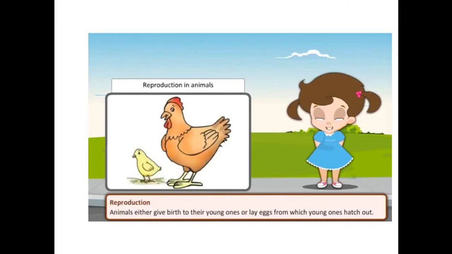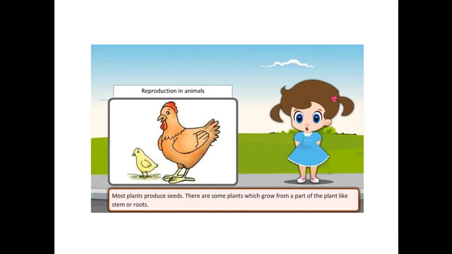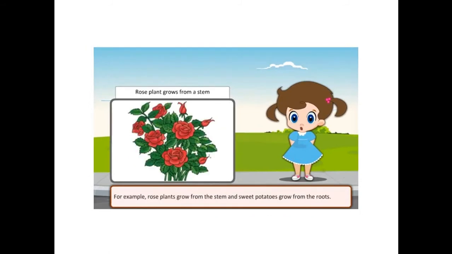Reproduction. Animals either give birth to their young ones or lay eggs from which young ones hatch out. Most plants produce seeds. There are some plants which grow from a part of the plant like stem or roots. For example, rose plants grow from the stem and sweet potatoes grow from the roots.